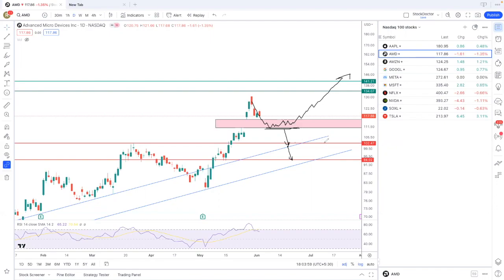If it trades and sustains below 111, then 102 and 94 are the two downside levels. Remember, 102 and 94 are the medium term to long term support. If the stock breaks below that, then definitely this will come out from the hold category and it will come into the sell category, which I don't think it will because the momentum is to the upside.